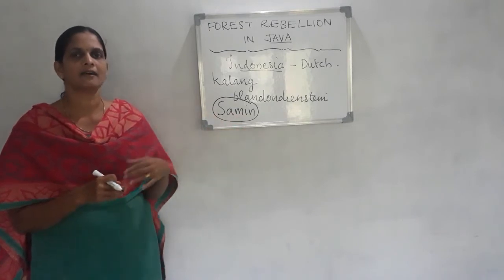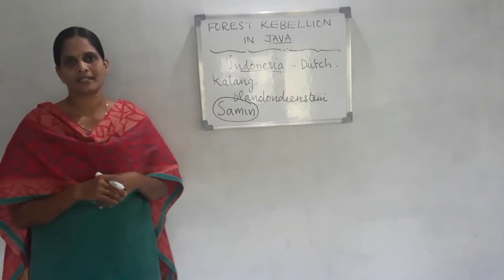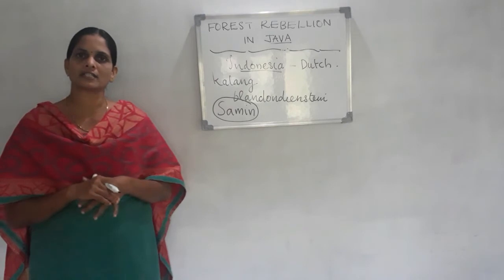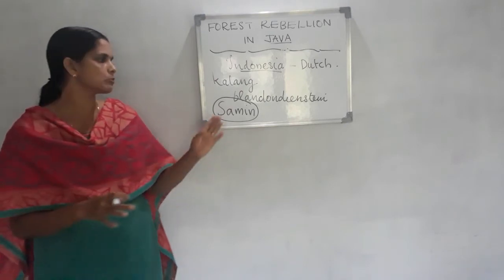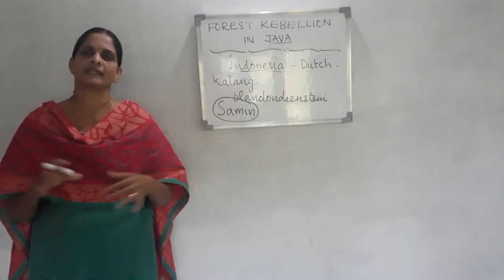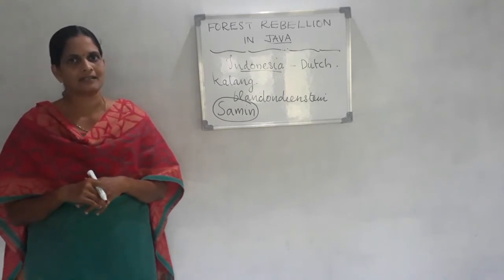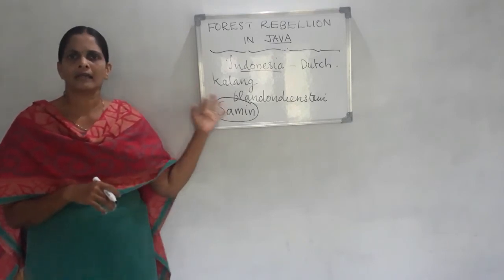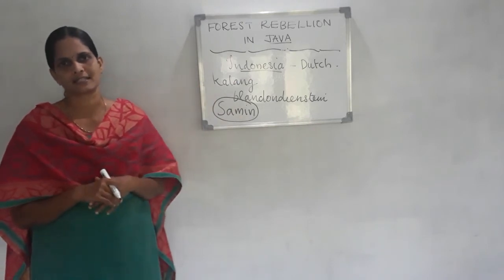what did the British do in India? In the same way, the Dutch with their mighty troops suppressed the movement. They utilized the forest products for their own purposes. That means the rebellion organized by Samin and other forest communities was fully suppressed by the Dutch. The Dutch made their own policies later. That means the Javan forest rebellion was also suppressed by the Europeans.